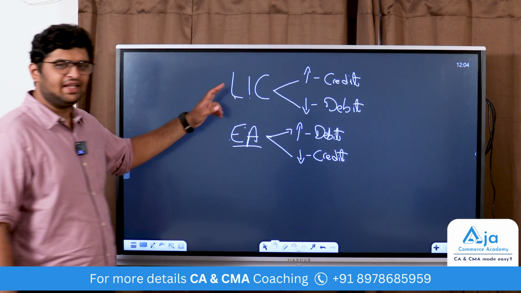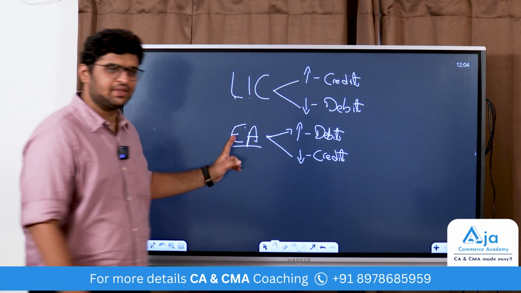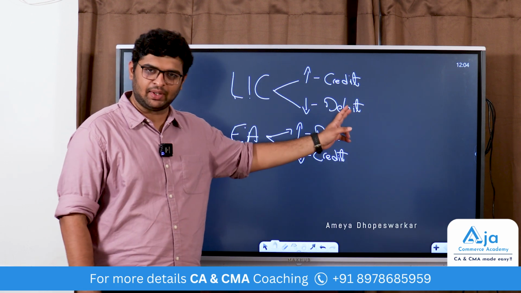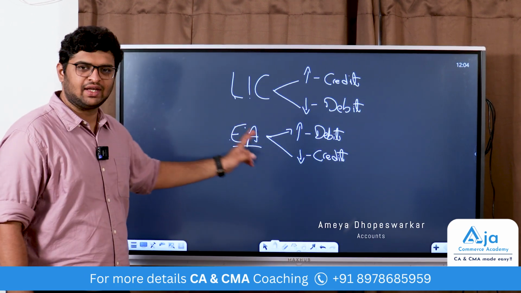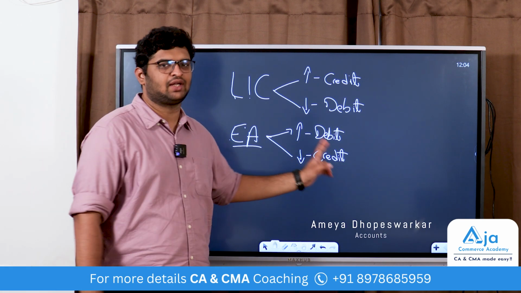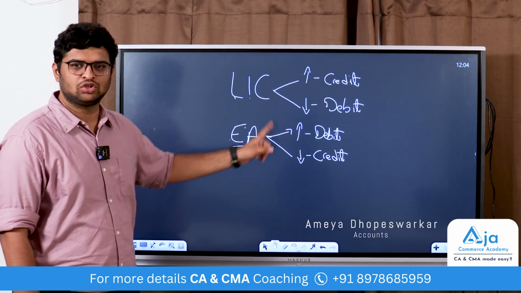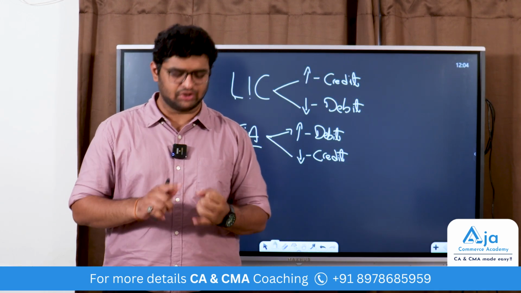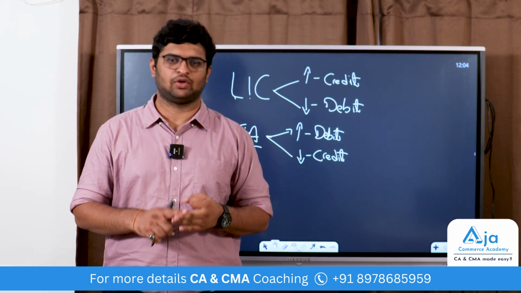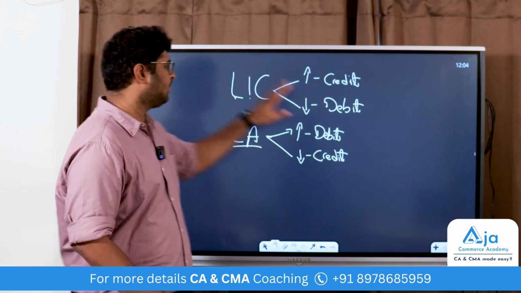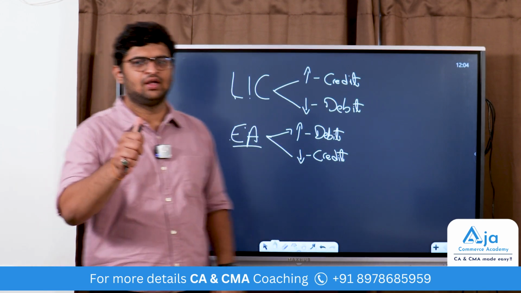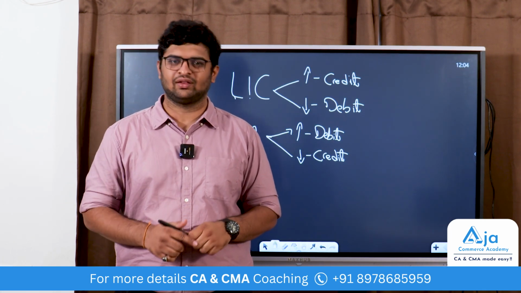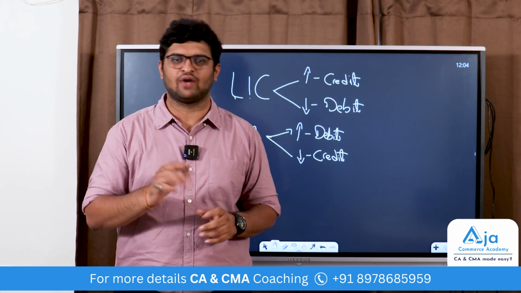So when LIC increases, you credit it. When expenses and assets increase, you debit it. When LIC decreases, you debit LIC. And when expenses and assets decrease, you credit expenses and assets. These are the modern rules of accounting. So your accounting, whatever you do, journaling, ledger, your trial balance, final accounts, everything revolves around this and the golden rules of accounting. So these are two approaches. You can select any approach that you are comfortable with.